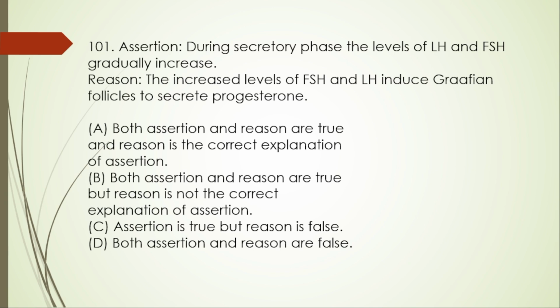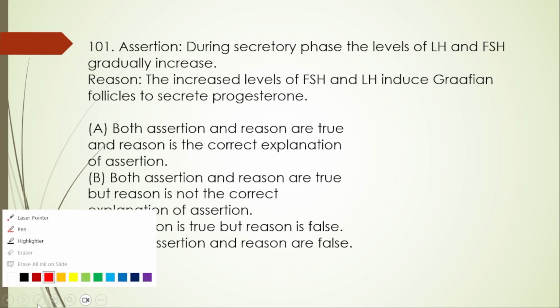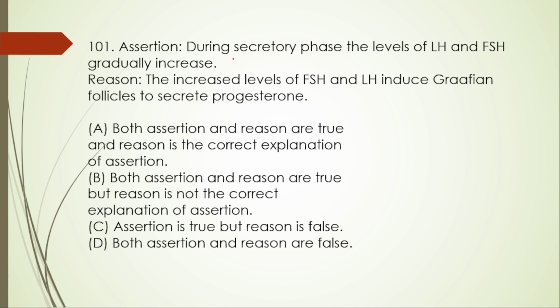Assertion and reason type of question. During secretory phase, the level of LH and FSH gradually increases. So here this assertion is false, because it is not going to increase, it is going to decrease. Next, reason.